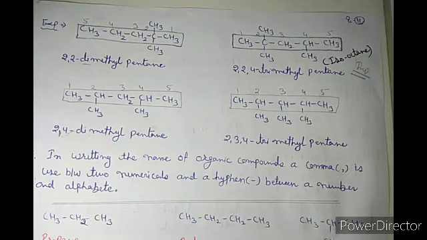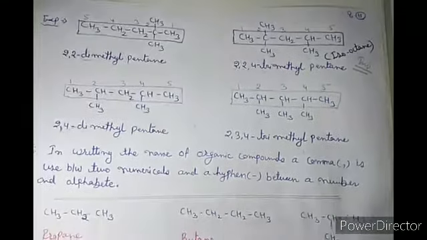The first rule was selection of the longest chain, according to which the chain which has the highest number of carbons is selected as the longest chain. That means the main chain. Okay. The second rule was, if two or more chains having the same number of carbon atoms are present, then the chain which has more substituents is selected as the main chain.